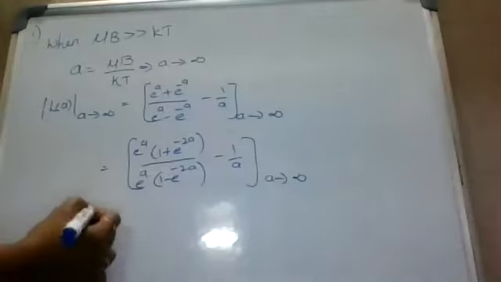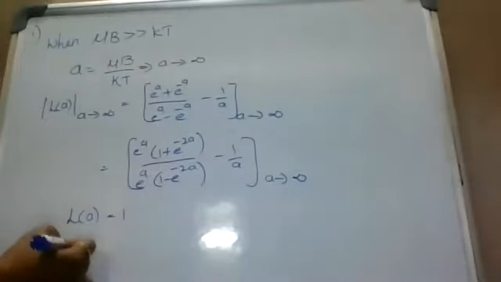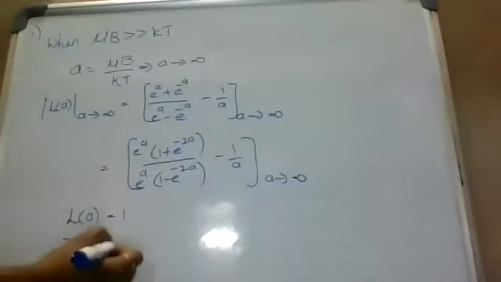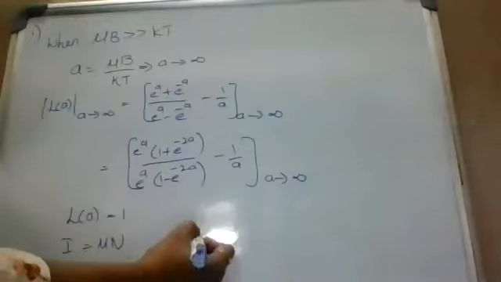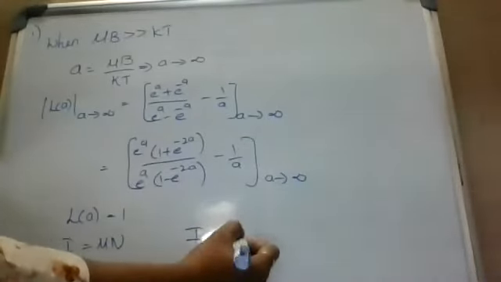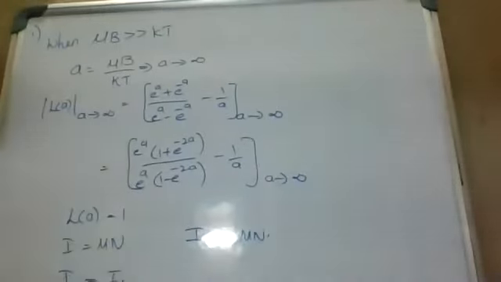So L of a equal to 1, I equal to mu n, I equal to I suffix s, where I suffix s equal to mu n.